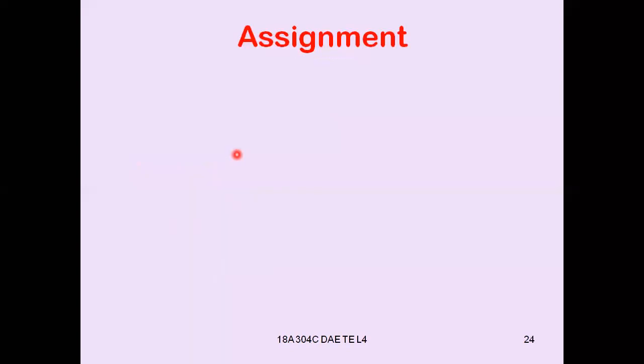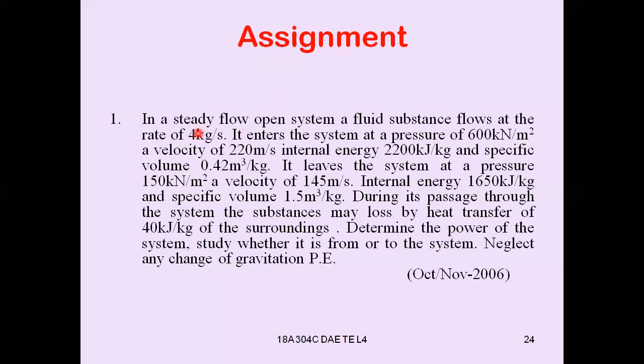Now let us have the assignment. In a steady flow open system, a fluid substance flows at the rate of 4 kg per second. That is the mass flow rate of the system.